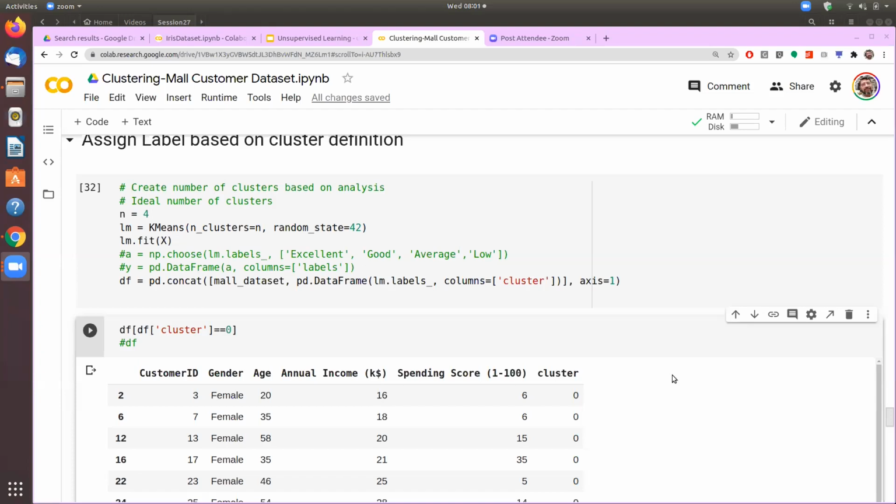Then we will not use the y labels and we'll just run clustering on that. And we will see that without having the information about the y labels, or the actual values, if we just run the clustering, how close do we get?